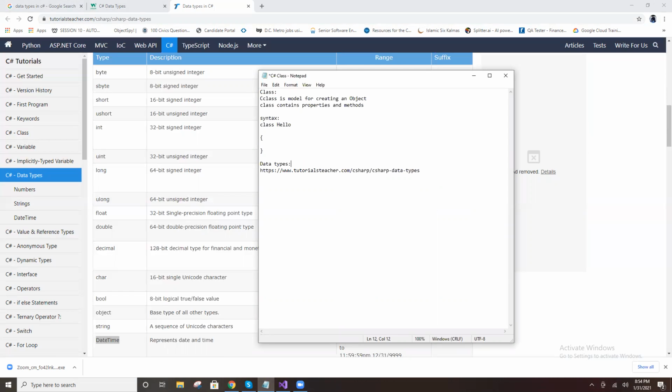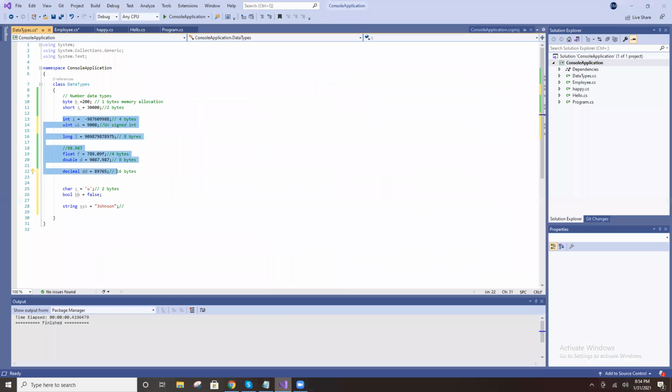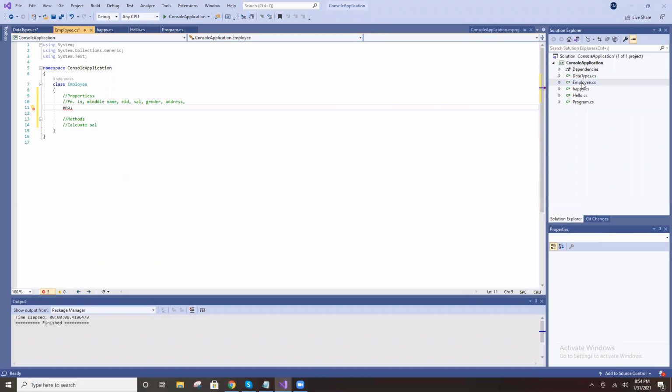So these are the data types. You know now how to declare the data type. These are the data types available. We write one class, Employee. Here ENumber is there. What is ENumber, character or string or number?